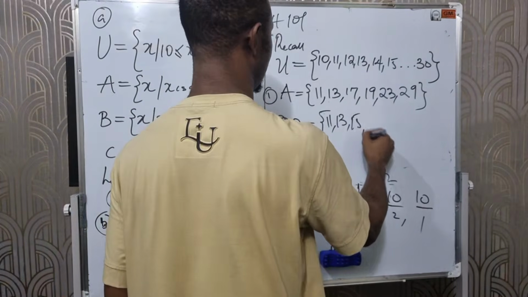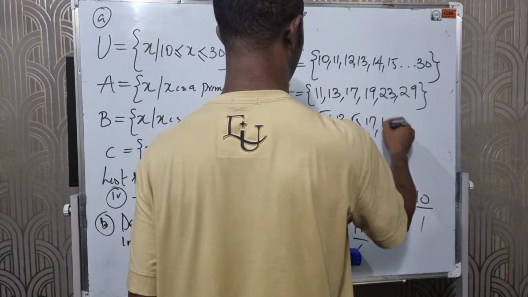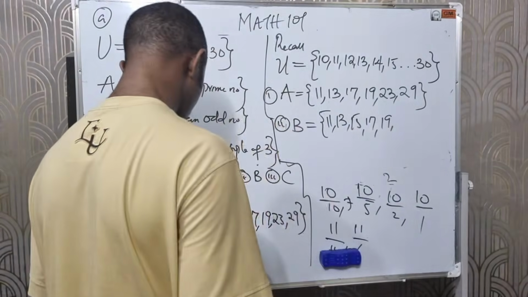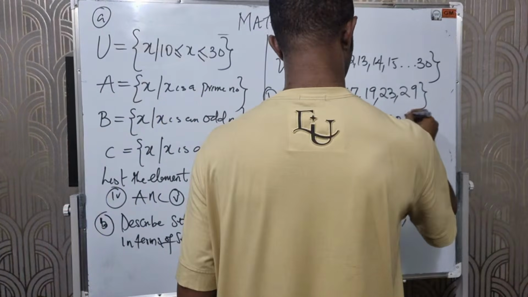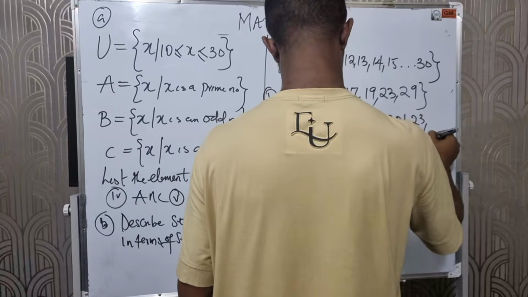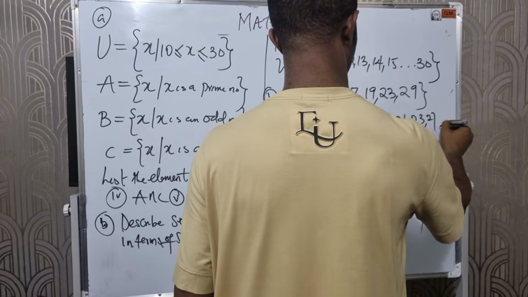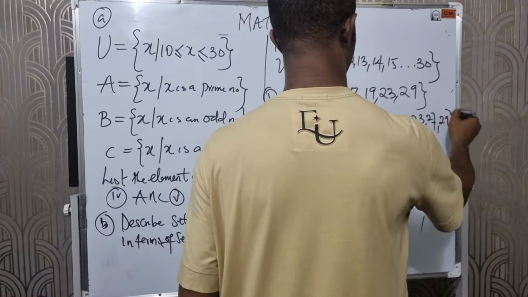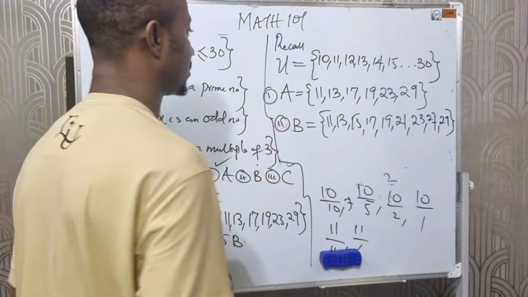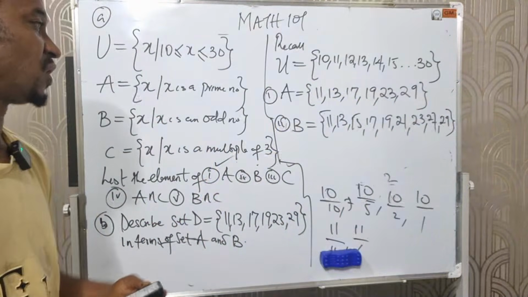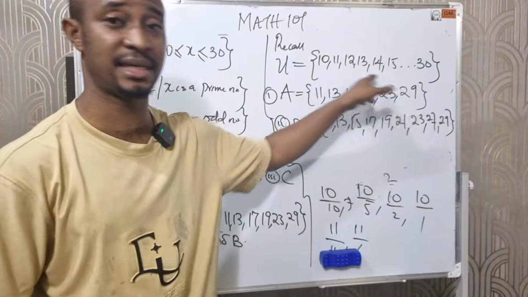We have 15. We have 17. We have 19. We have 21. We have 23. We have 25. We have 27. And we have 29. Don't forget that these numbers must be within the general set.